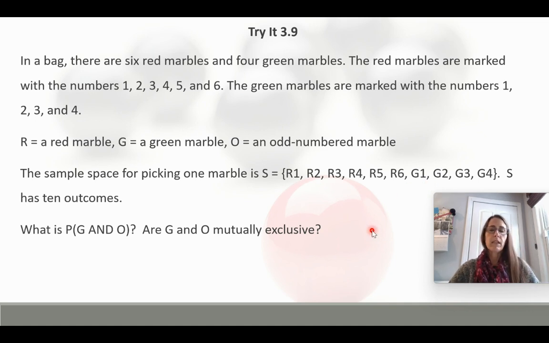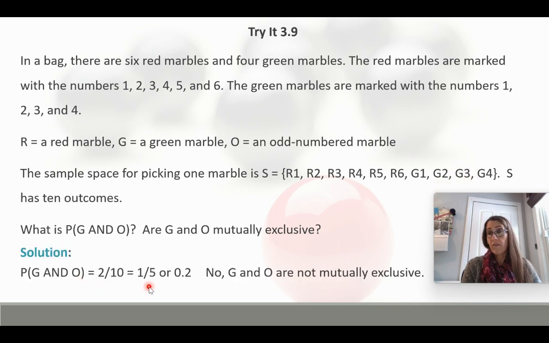So what is the probability of G and O? What is the probability of getting a green marble and an odd number marble? And then are G and O mutually exclusive? So if the and is equal to 0, they're mutually exclusive. If it's not equal to 0, they are not mutually exclusive. So the probability of picking G, green, and odd is going to be G1 and G3. So that's going to be 2 over 10, or 1/5, or 0.2. So they are not mutually exclusive. So that was the additional examples for section 3.2, which was on mutually exclusive and independent events.